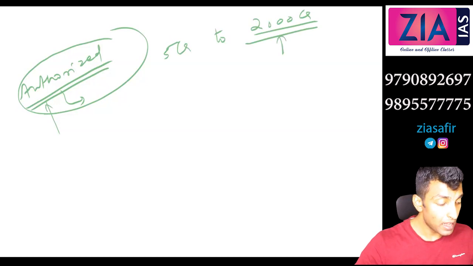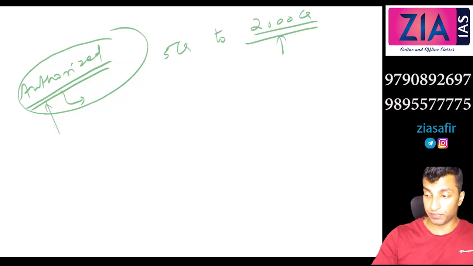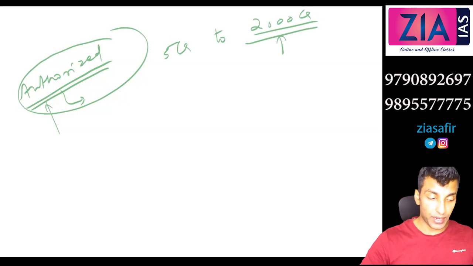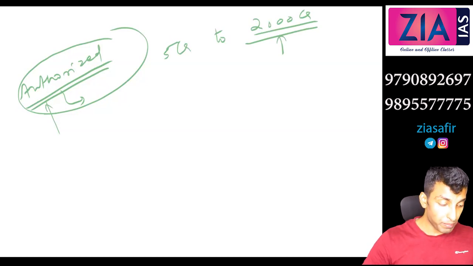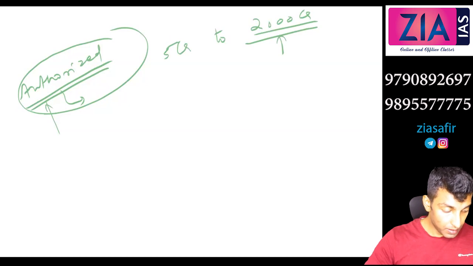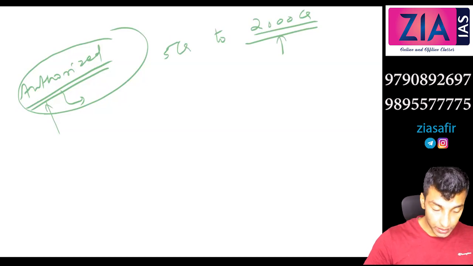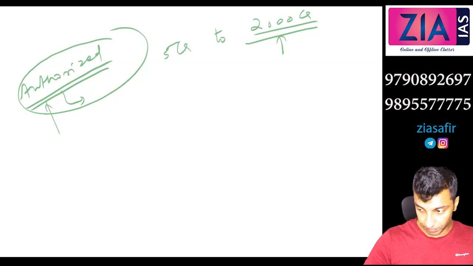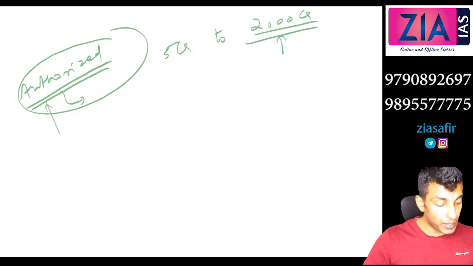Second, you can write RRBs can raise funds from private entities, but the central government and public sector banks' shareholding should not reduce below 51%.